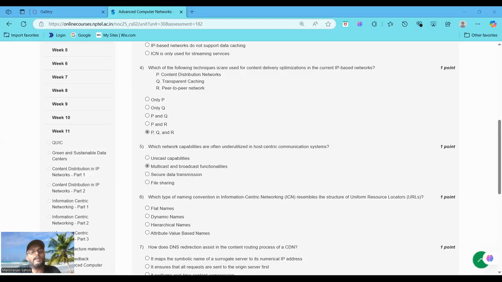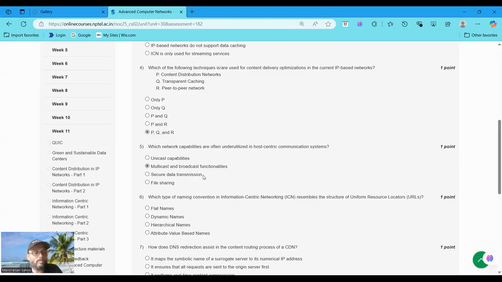If you choose secure data transmission, that is security via TLS or IPsec, it is widely used, not underutilized. And the last option is file sharing. File sharing is application specific, not a core network capability. So the correct answer is option number B, multicast and broadcast functionality.